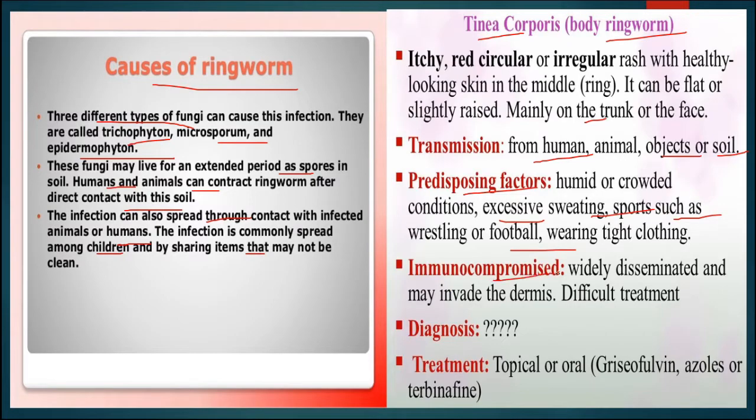Then in the immunocompromised, it is widely disseminated and may invade the dermis, that is the skin, and is difficult to treat. Diagnosis is by observation, and treatment is with topical or oral tablets, like azoles or terbinafine. So ringworm occurs through fungal species and can be transmitted from person to person, from animals to person, or from contaminated utensils. So hygiene should be maintained.